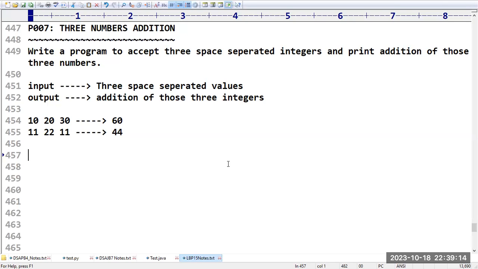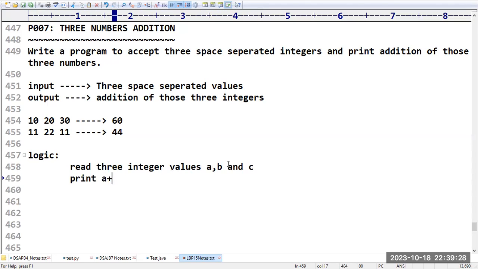I will explain. Sir, what is the logic here? Can I say we have to read three integer values, let them be a, b and c. We have to print a plus b plus c. But how to implement this program? In C language it is very easy to implement. Even in Java it is very easy, but in Python we have to follow some trick, then only we can read. But up to this, whatever I covered, is it clear?